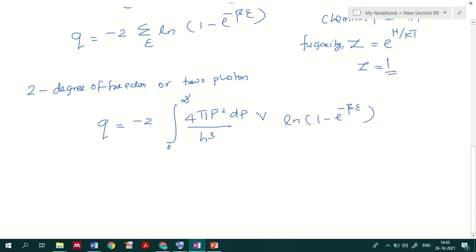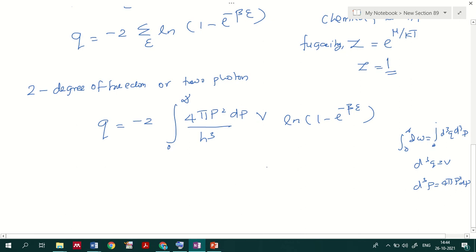What does this representation mean? It is simply the integral from 0 to infinity of d omega, that is the integral of d cube q d cube p, and we know that d cube q equals V and d cube p equals 4 pi p square dp.